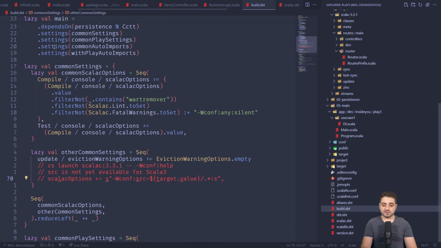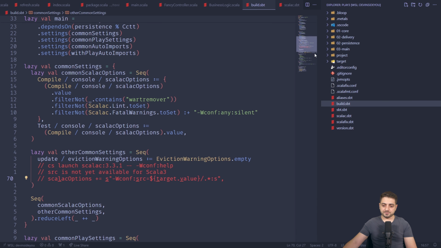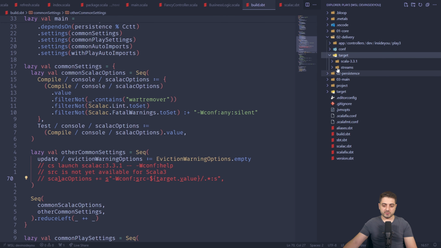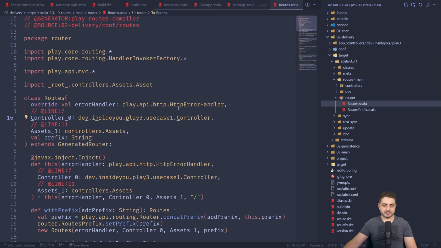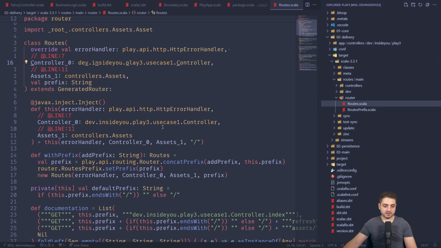All right. And because of this, if you look over here, I'm currently disabling all the linting rules, but if I had them enabled, all of this stuff would be yellow over here because of these classes over here that were generated, right? So they don't fit into my linting rules.